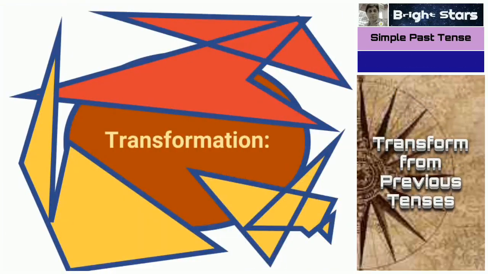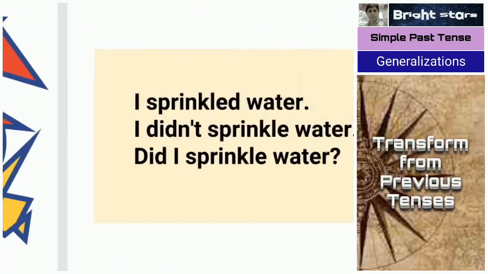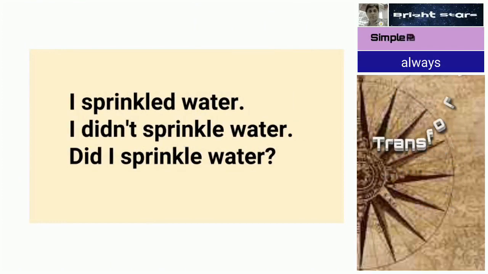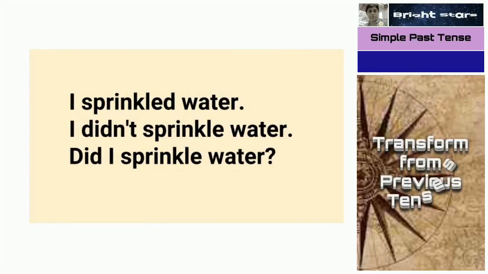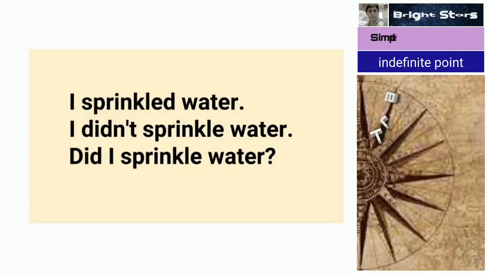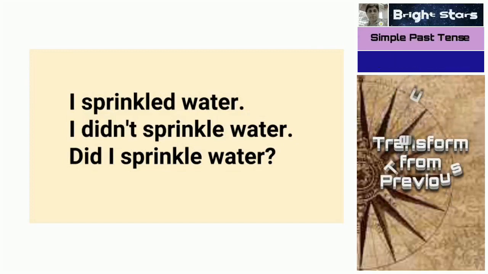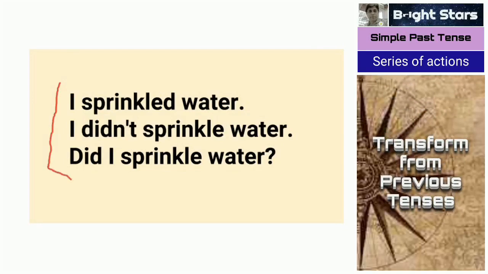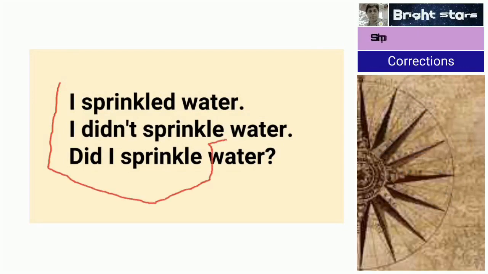You see, transformations: I sprinkled water, I didn't sprinkle water, did I sprinkle water? This is regarding simple past tense only. See here, this one you don't forget.